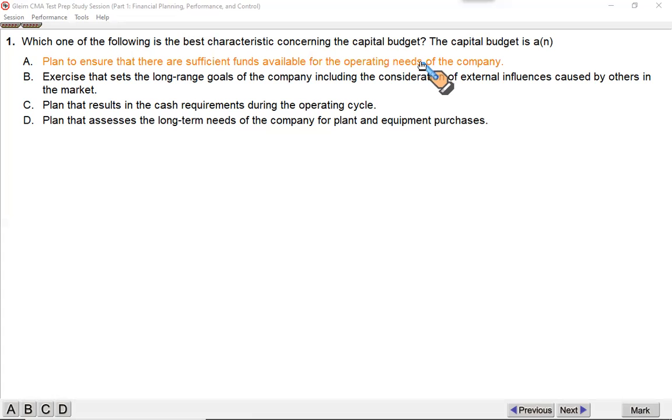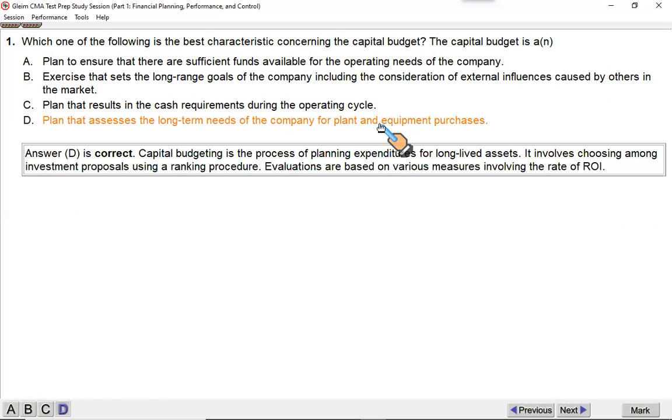For this, we have cash budget, how much cash we would need. Capital budget is an exercise that sets the long-range goals of the company, including the consideration of external influences caused by others in the market. This is strategic management and strategic planning, not capital budgeting. Capital budgeting is a plan that results in the cash requirement during the operating cycle. No, this is cash budget. So what is capital budget? It's the plan that assesses the long-term needs of the company for plant and equipment purchase. Complete Section E, CMA Part 2, and that is your correct option.